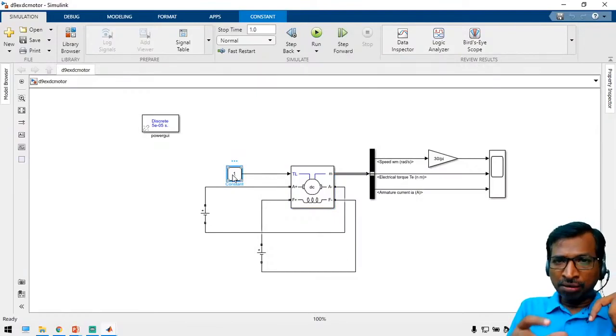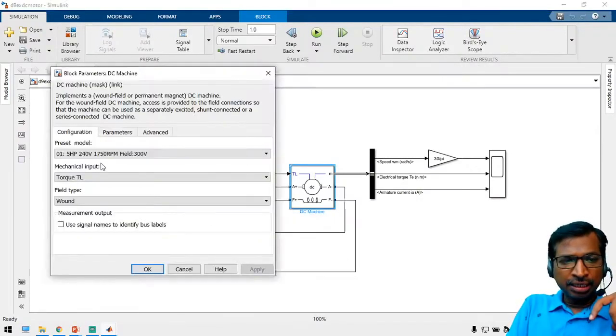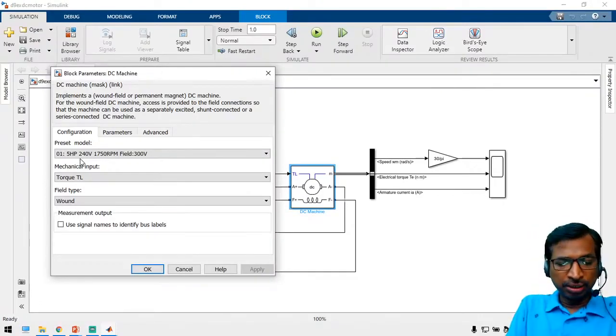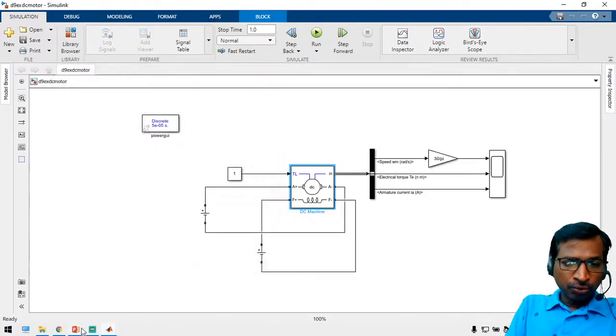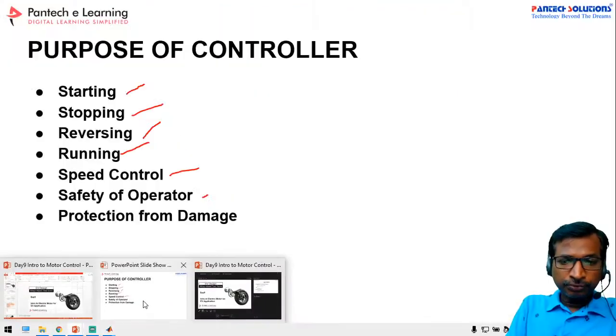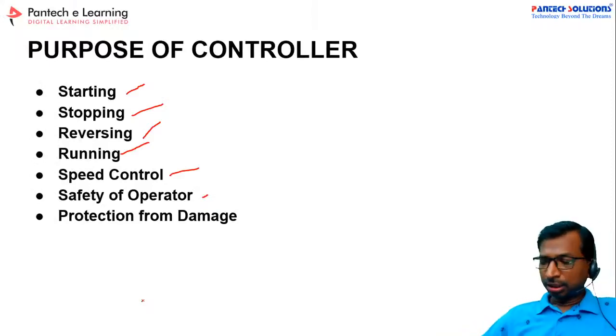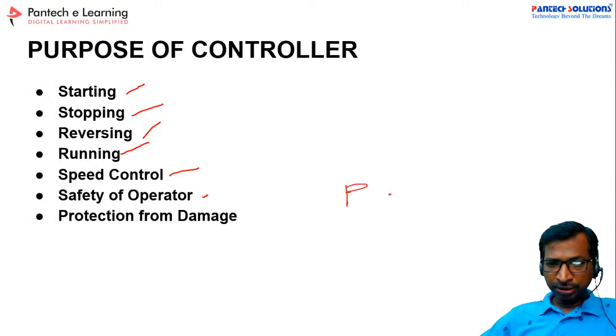So how can you calculate the load? Actually, if you take a 5 HP motor, 5 HP is the power of the motor. From this we have to calculate the full load torque. Again there is a formula: P is equal to torque into omega.